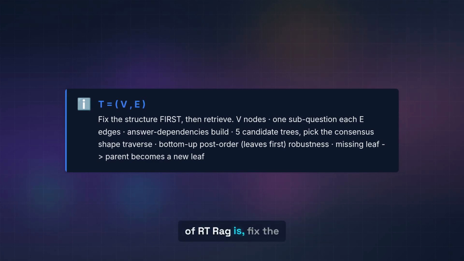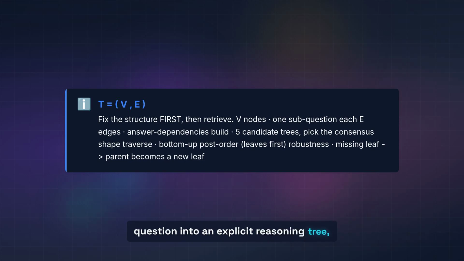The thesis of RT-RAG is, fix the structure first. It pre-decomposes the question into an explicit reasoning tree, T equals V and E, where nodes are subquestions and edges are answer dependencies. Build it once. Then validate it by consensus, generating 5 candidate trees and picking the most frequent shape.